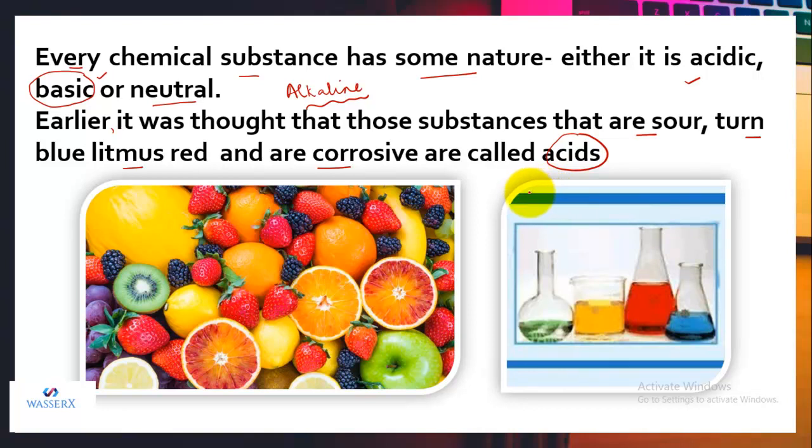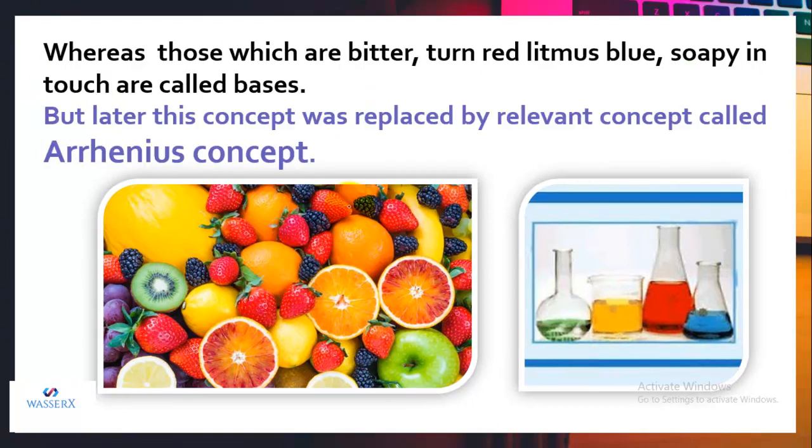They said if anything that you taste is sour, or turns blue litmus red, or is corrosive, that means the substance is an acid. Whereas if some substances taste bitter, turn red litmus blue, and when you touch them are soapy to touch, then they are called bases.